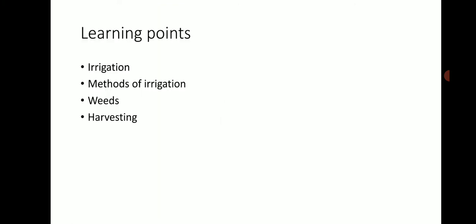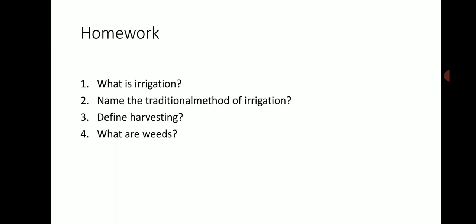So in today's class we have learnt about irrigation, methods of irrigation, weeds and harvesting. Now it's time to give you homework. First one, what is irrigation? Name the traditional method of irrigation, define harvesting and what are weeds. So you have to write answers for these questions with the help of a textbook.